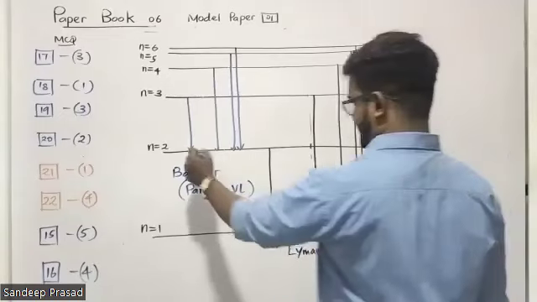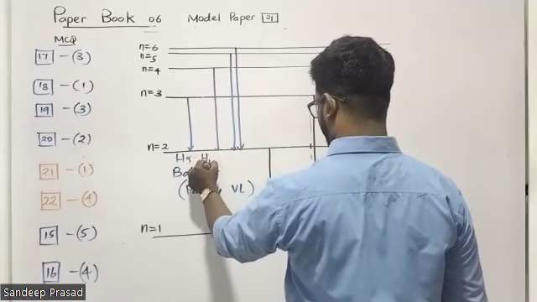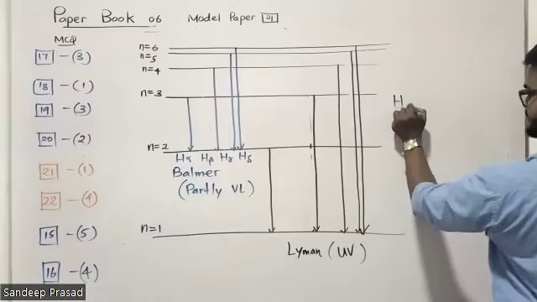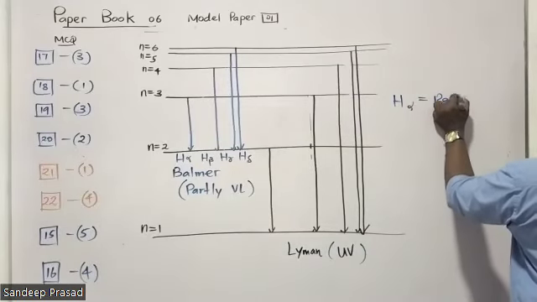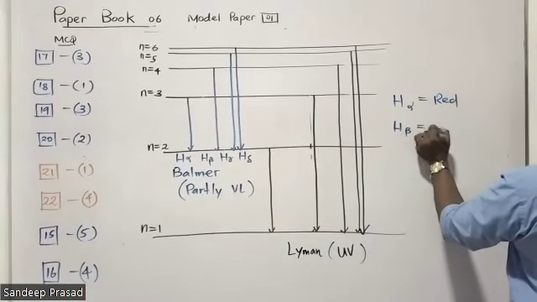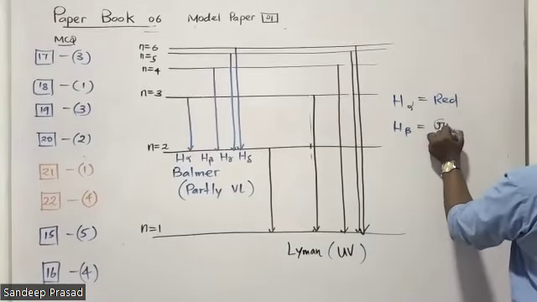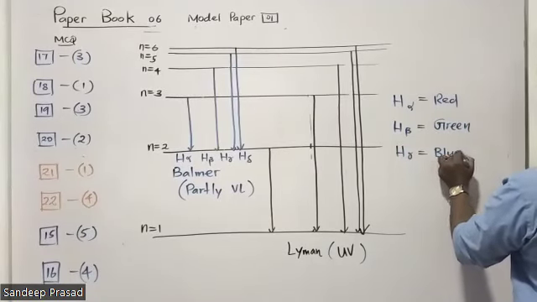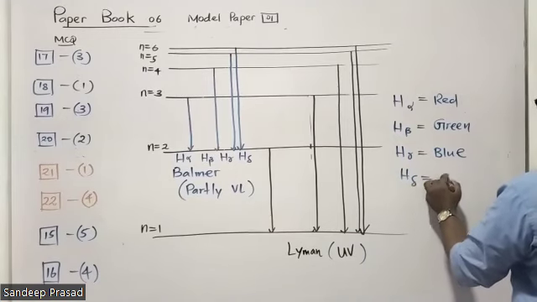So this is H alpha, H beta, H gamma, H delta. Can you remember what the colors are? H alpha is red, H beta is green, H gamma is blue, and H delta is violet or purple.